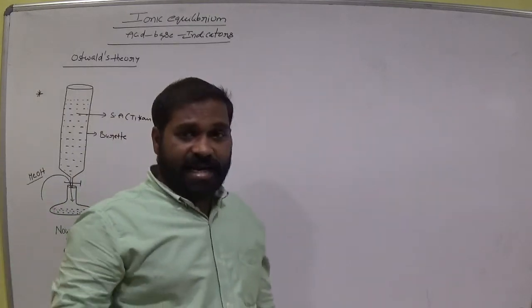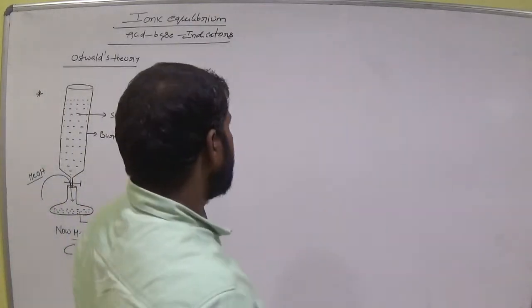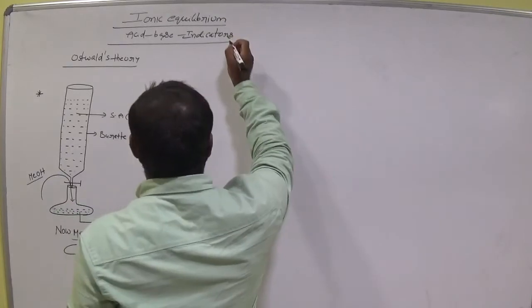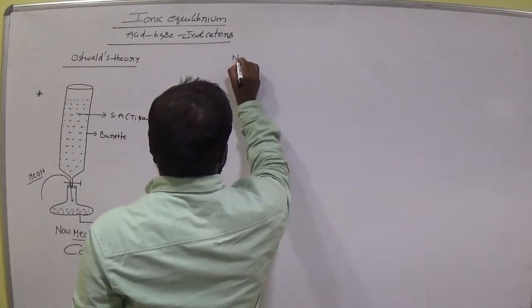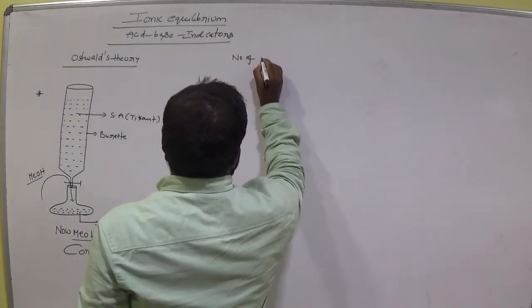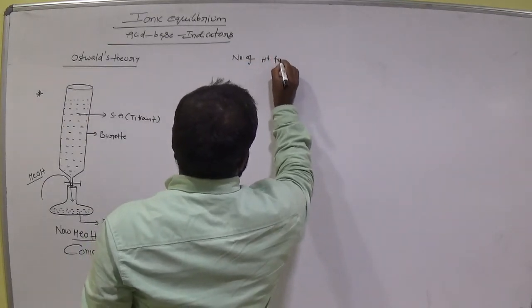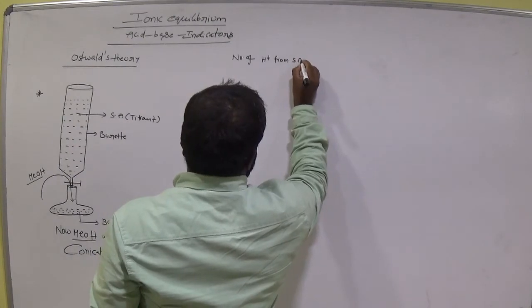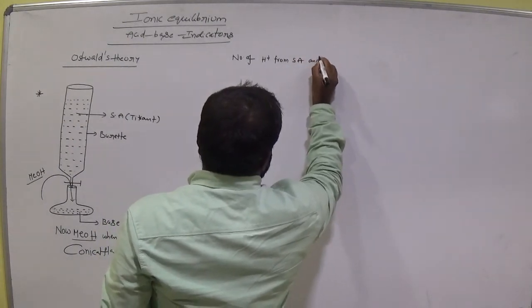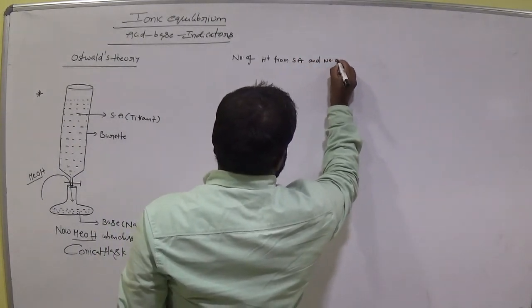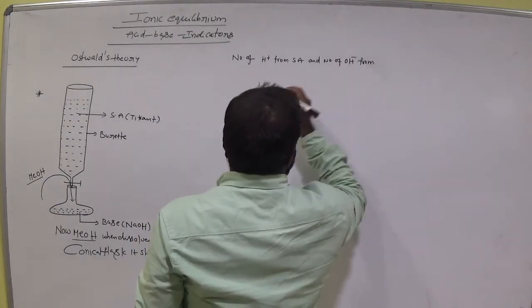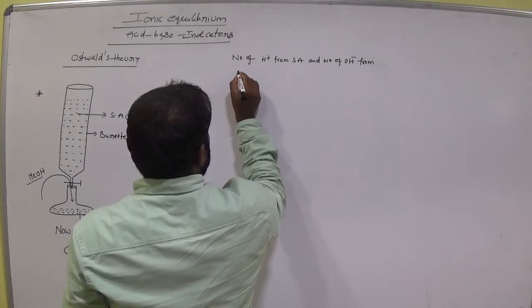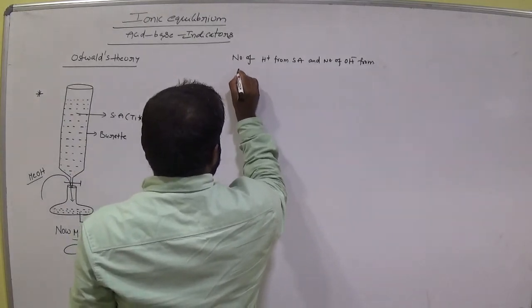At a particular time, the number of H plus from the strong acid and the number of OH minus from the base.